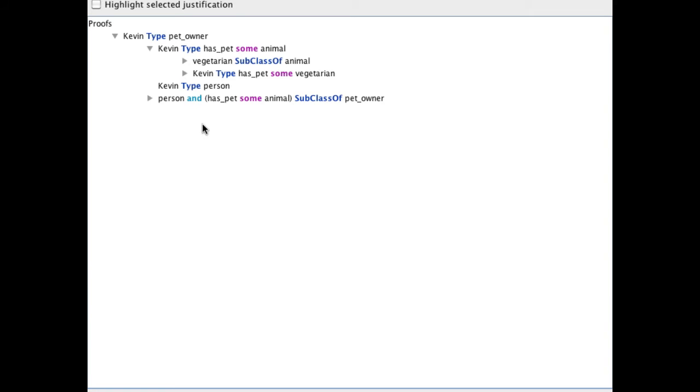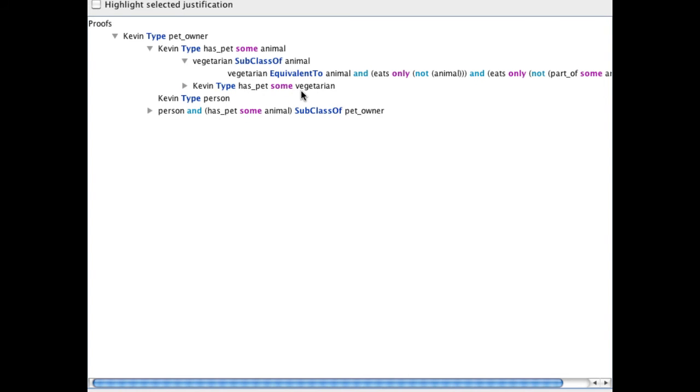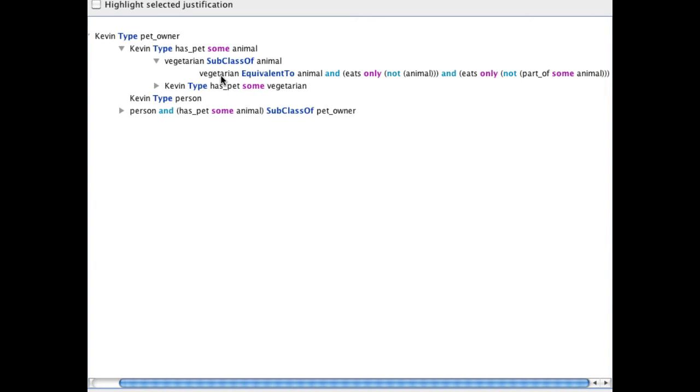Well, we can expand this to find out why, and we get a new justification here, and this is because Kevin is an instance of has pet some vegetarian, and vegetarians are animals, so Kevin must be an instance of has pet some animal. Why is vegetarian an animal? Well, this is because this long axiom here has no triangle next to it. This was asserted and appeared in our original justification, and this says that vegetarian is equivalent to animal, and then lots of other conjuncts, but we actually only need part of this. Vegetarian is a subclass of animal. This comes from this part here.